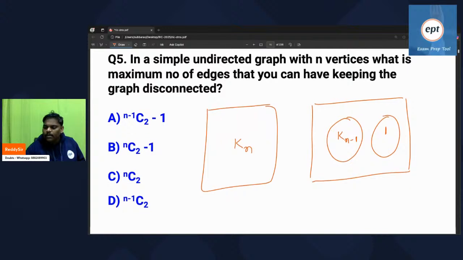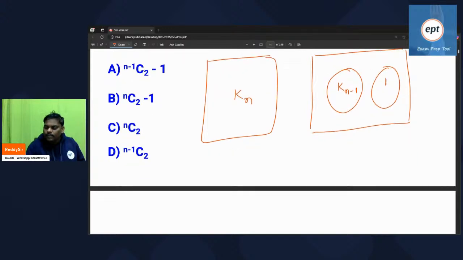Let us assume n value is 6. In the first diagram, with n equal to 6, all vertices are adjacent.